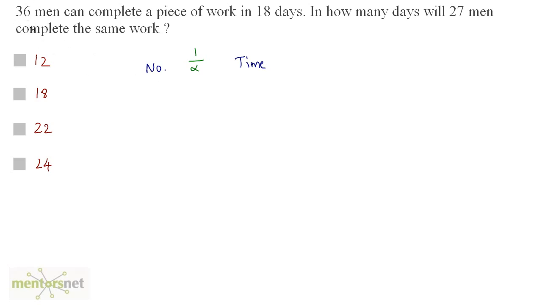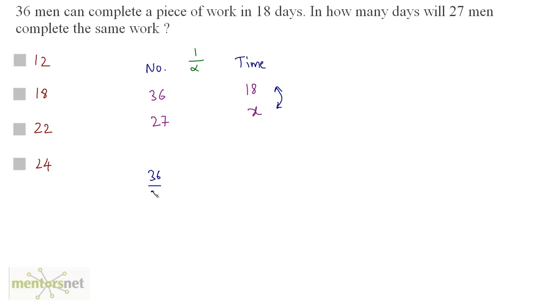We have 36 men who complete the piece of work in 18 days. So the time taken is 18 days and the number of men is 36. In how many days will 27 men complete the work? So the number of men is 27. The time is what we have to find out, so let it be X. Right. Now you cannot directly take the ratio and equate because this is an inverse proportion. So as this is an inverse proportion, we'll have to invert one of the ratios.